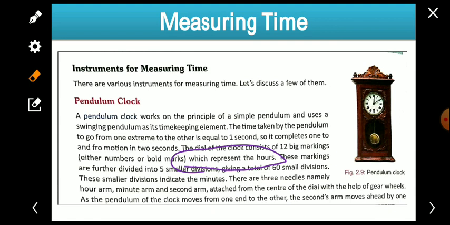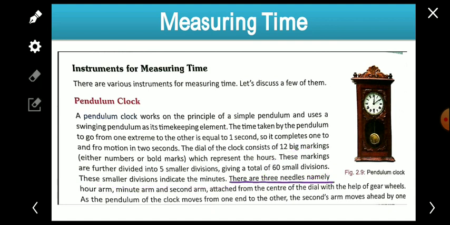These markings are further divided into 5 smaller parts. All the 12 parts have been divided into 5 smaller divisions. It means it gives a total of 60 small divisions. 12 into 5, 60 small divisions. You must have seen this in your house. You can see it right now also, just look, then you will understand better. These smaller divisions indicate the minutes. All the 60 divisions are known as the minutes.